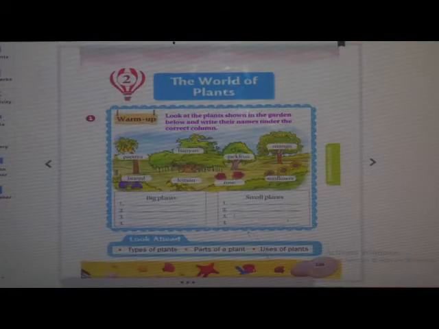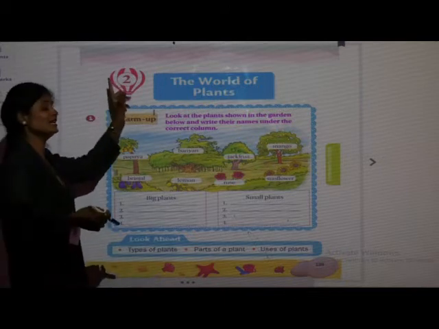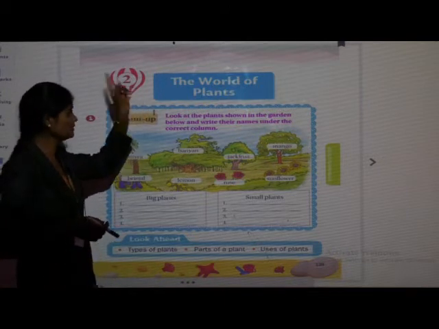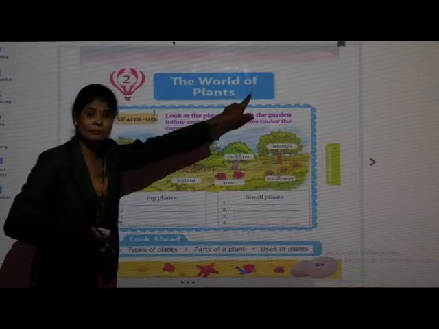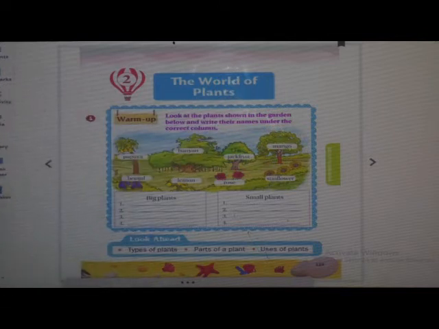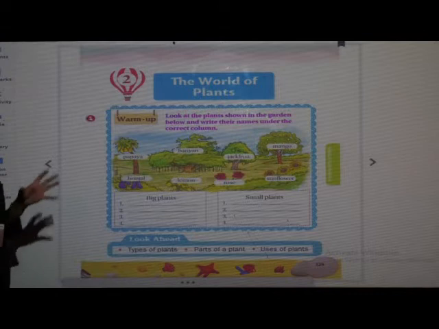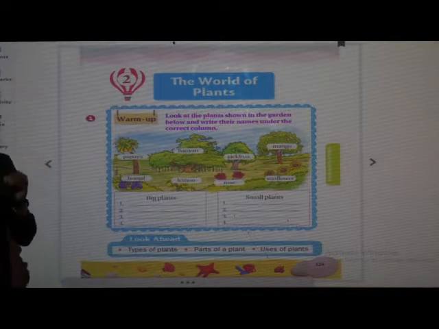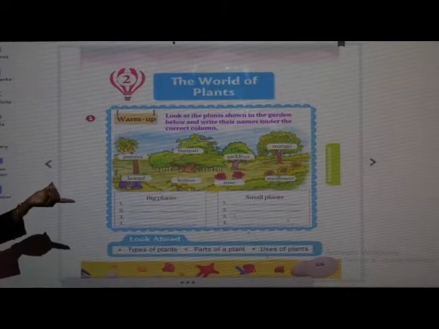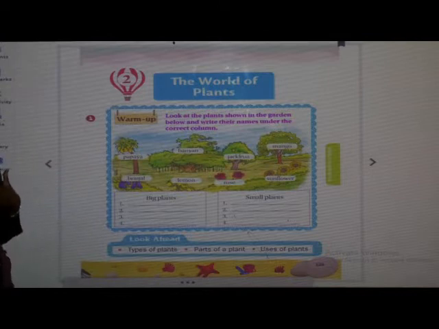See students, which lesson are we going to learn? Lesson number 2, and what is the name of the lesson? The World of Plants. Means in your surrounding there are so many plants. So which plants are there, how they are classified, that we are going to learn today.